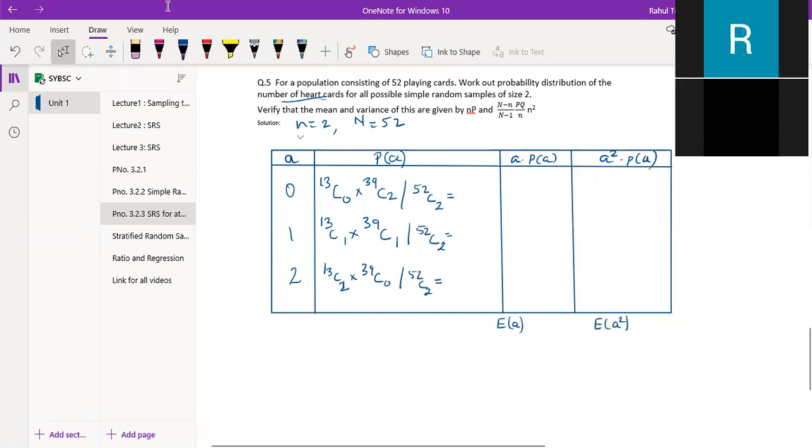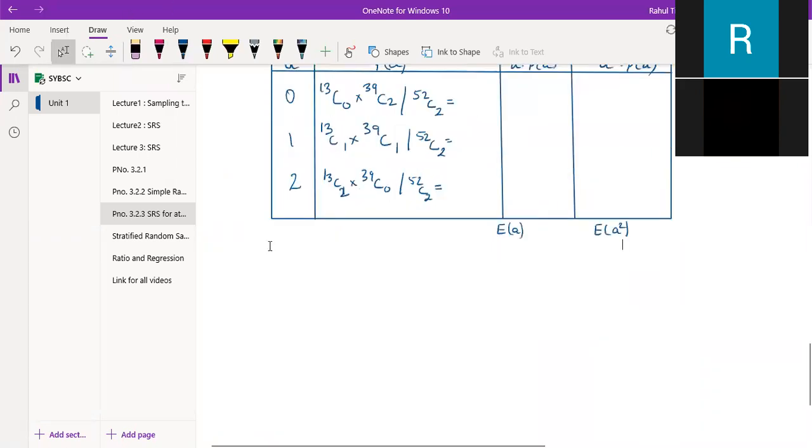And once we have these quantities, you can just work on this and let me know what is the answer.